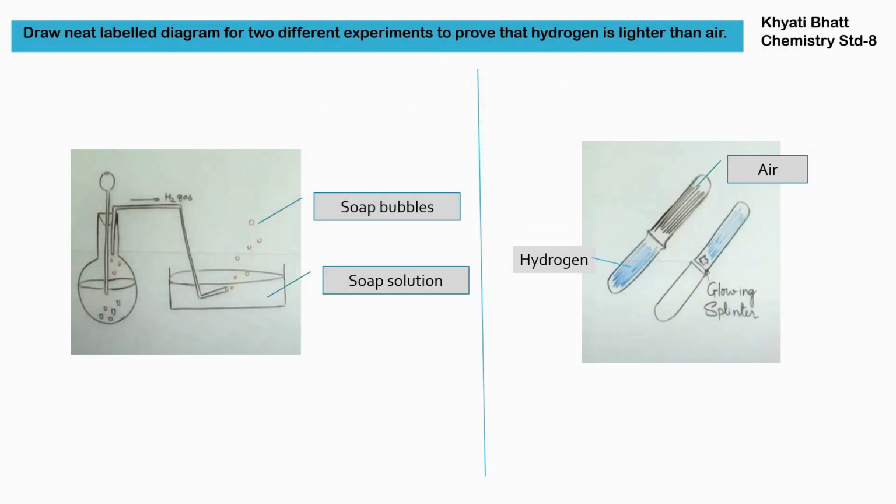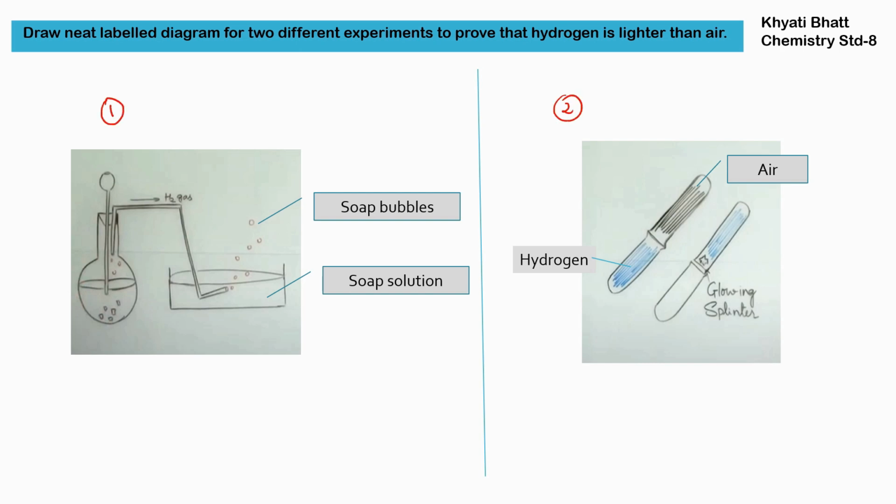Draw neat labeled diagrams for two different experiments to prove that hydrogen is lighter than air. That means we have to show that hydrogen can go up in the air, or that hydrogen can displace air and take the place of air above it. So these are the two experiments. First is this and second is this.